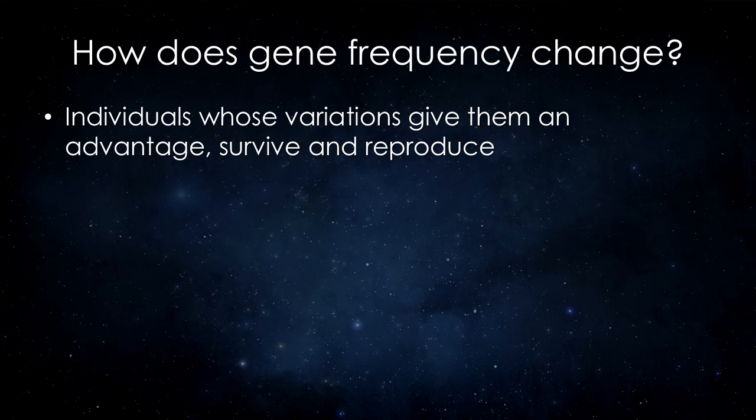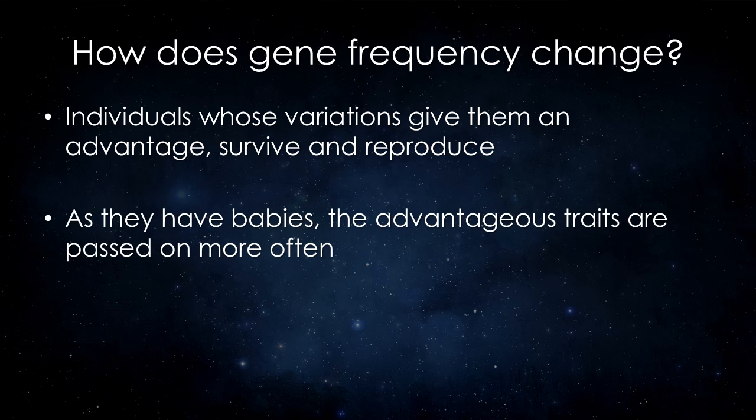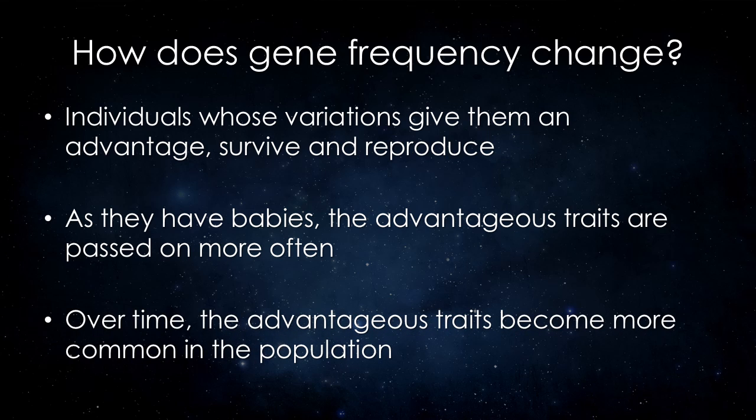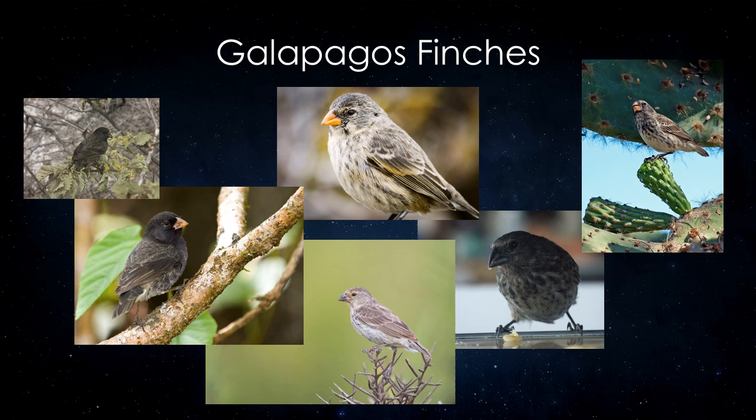Individuals whose variations give them an advantage survive and reproduce. As they have babies, the advantageous traits are passed on more often. Over time, those traits become more common in the population. A famous example of how this process works involves the finches in the Galapagos Islands.